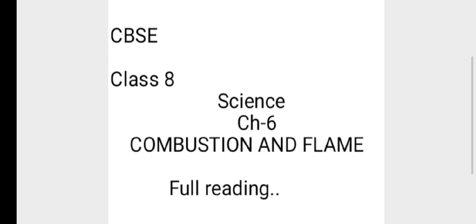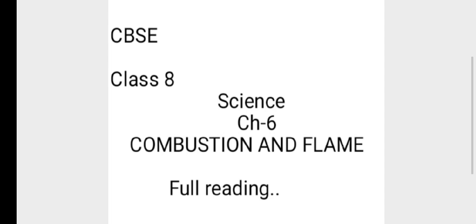In such cases, it is necessary to put out the fire, otherwise it may cause a great loss of lives and property. For this purpose, a fire brigade or a fireman is called.